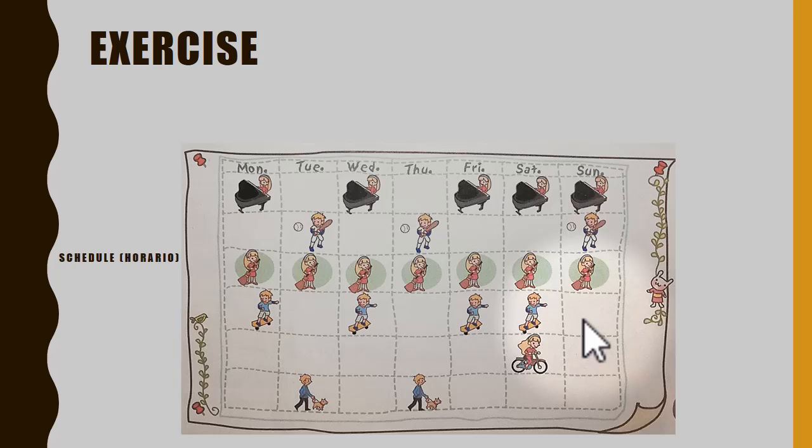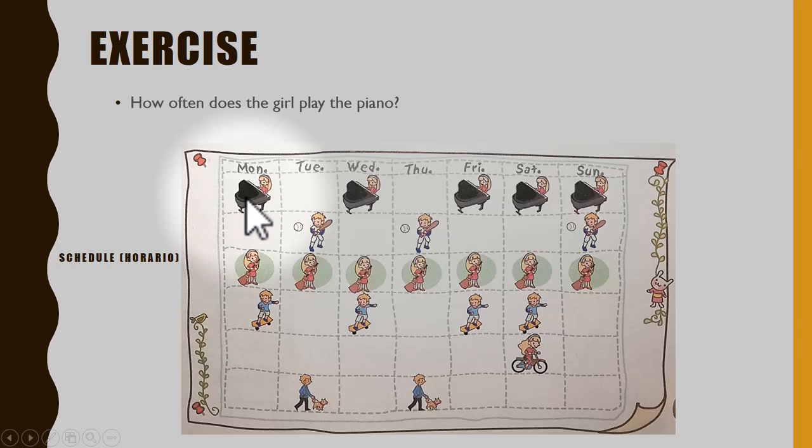Now, let's do a little exercise. In the picture, you have a schedule. This is the meaning of a schedule. This is the schedule of a girl. This is the girl and a boy. This is the boy. Girl, boy, the girl and the boy. Now, the question is, how often does the girl play the piano? Look at this. These are the days of the week: Monday, Tuesday, Wednesday, Thursday, Friday, Saturday, and Sunday. How often does the girl play the piano?